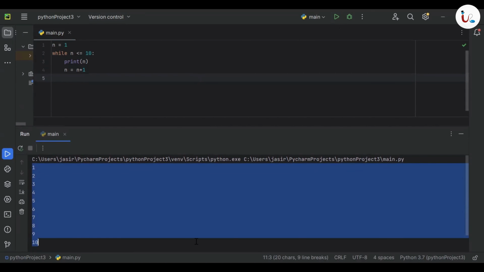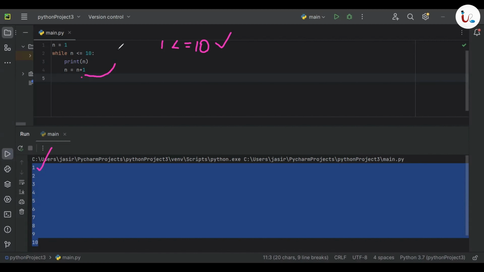First, initially, the value of n is 1, right? So the computer is checking 1 less than or equal to 10. N less than or equal to 10 means 1 less than or equal to 10. That is true. So we are printing n, which means the first one is printed. After that, n becomes n plus 1, which means the value of n becomes 1 plus 1, 2. Okay. So now the value of n is 2.